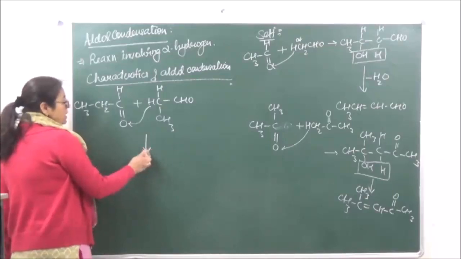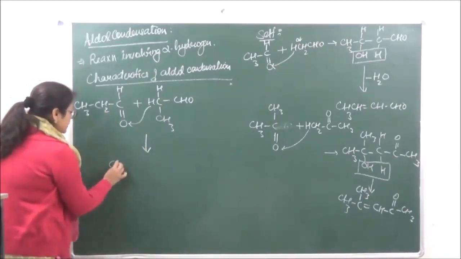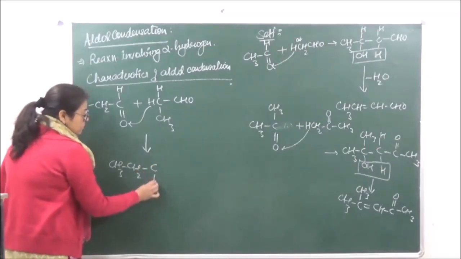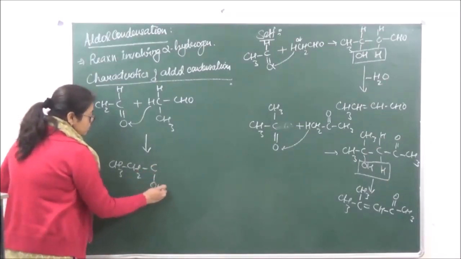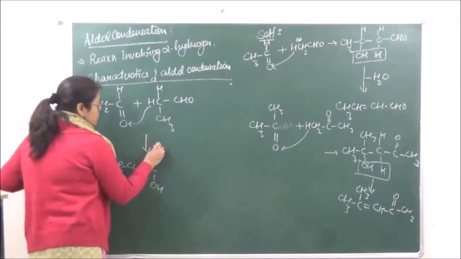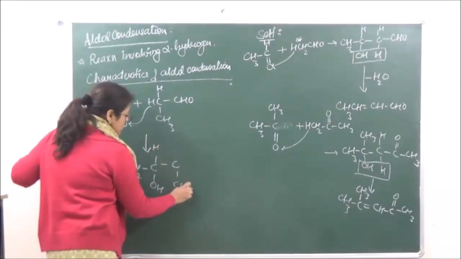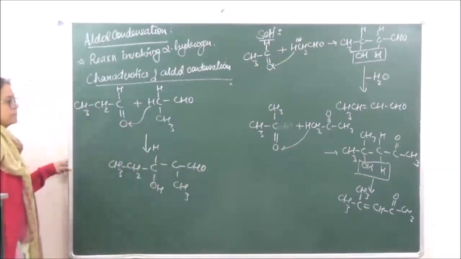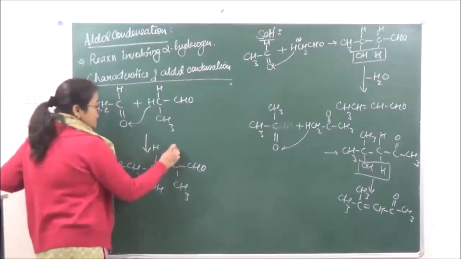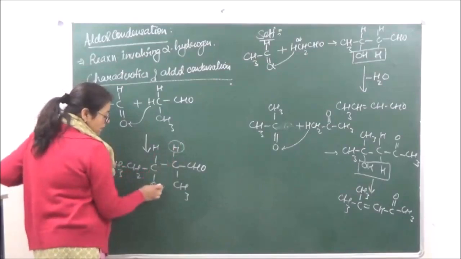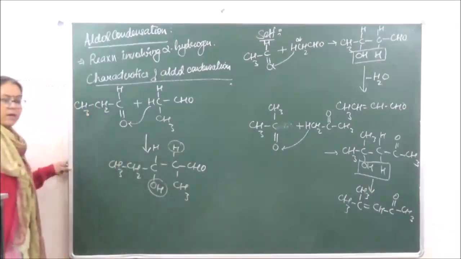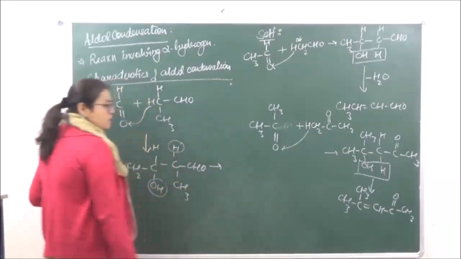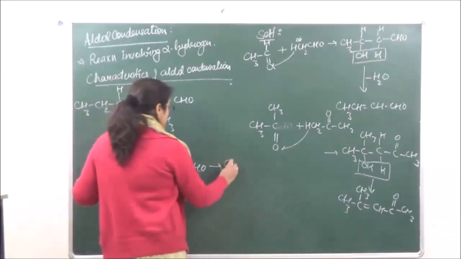Okay. So what is the product which we will get? Right? And then this hydrogen from here and this OH from here, that is going to be eliminated and we get an unsaturated aldehyde.